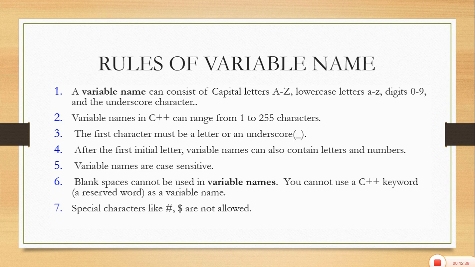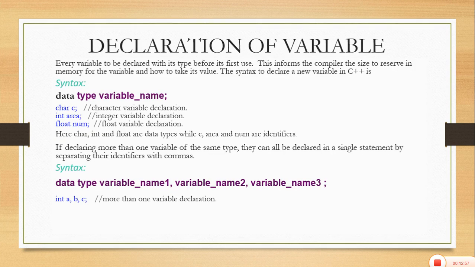Special characters like hash and this sign are not allowed. Only you can use the underscore sign. So these were the rules of variable names. In order to have a valid variable name, these rules should be considered.